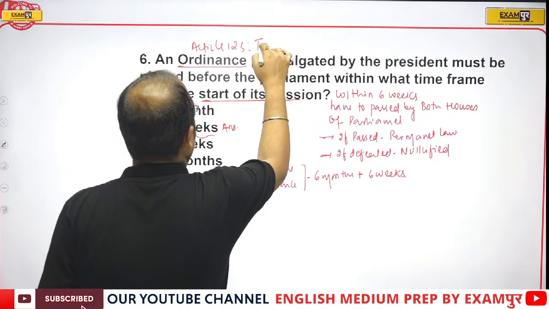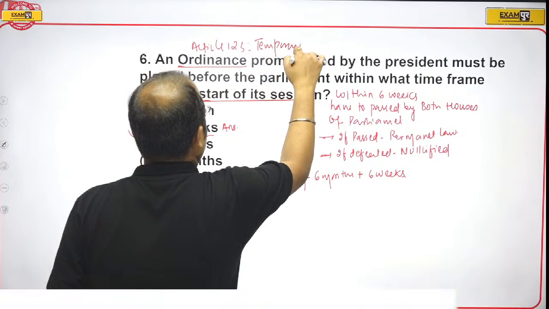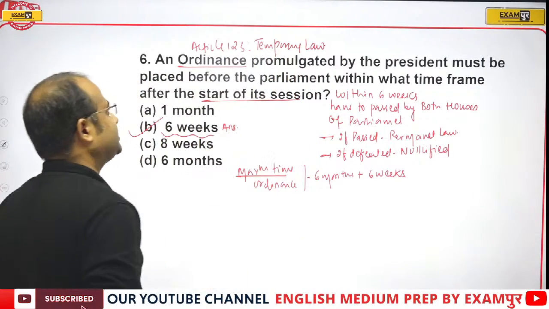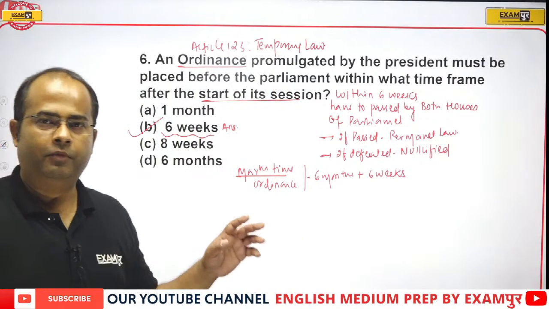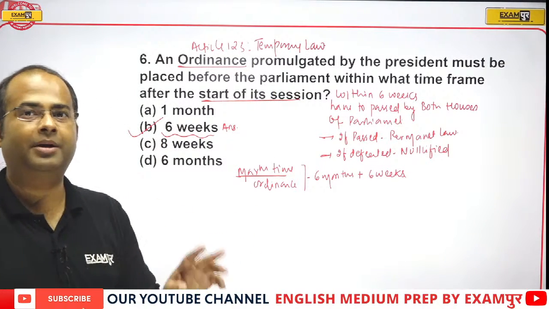and it is a temporary law which is issued by the president when parliament is not in session.